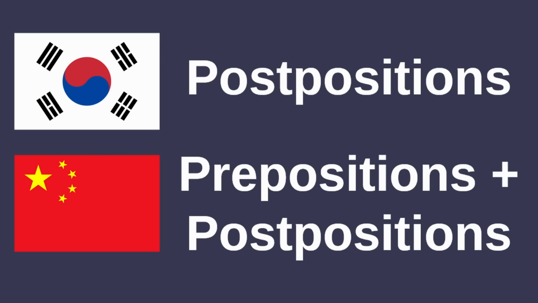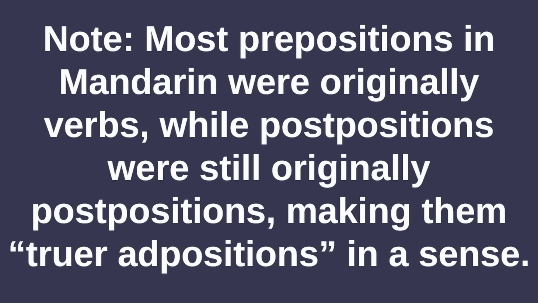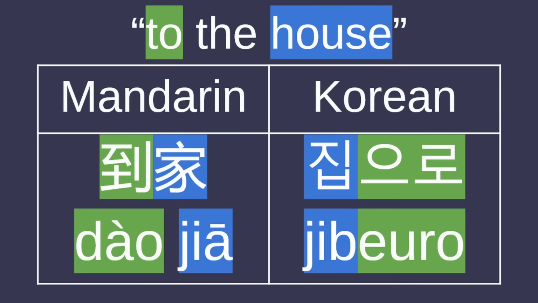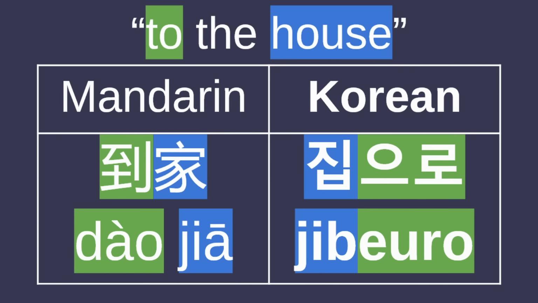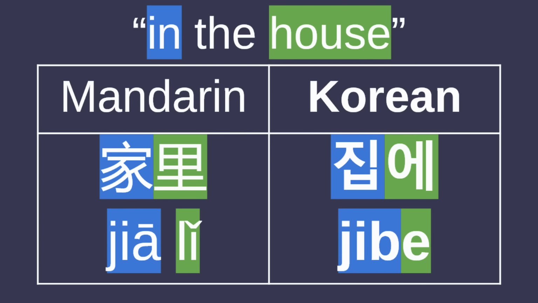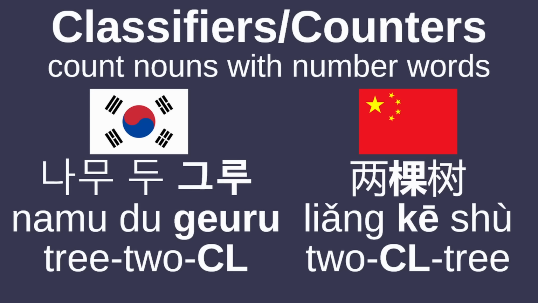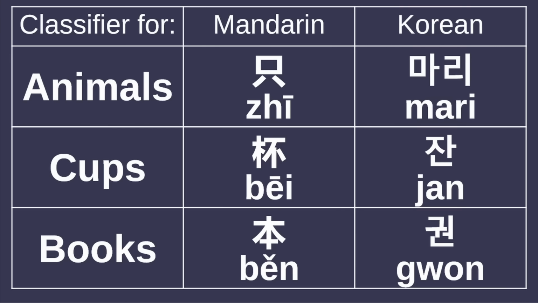Korean uses postpositions placed after the nouns they modify, while Mandarin has prepositions before the noun, although it does have a significant amount of postpositions as well. To the house. 到家 집으로. In the house. 家里 집에. Both languages make use of noun classifiers, also called counters, which are used with number words to count a specific category of nouns. The exact classifiers differ between the languages, but there are plenty which function the same.